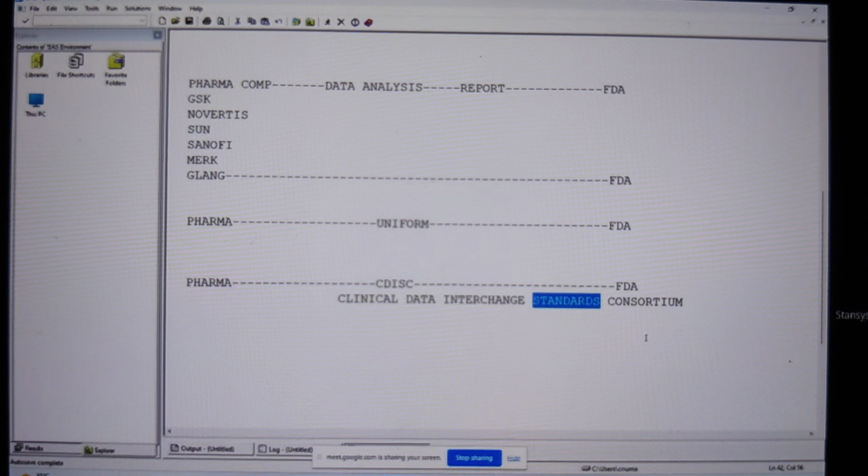Understand this one? That means CDSCO works between which two organizations? CDSCO works between FDA and pharma companies. So that means if you have any regulation in the CDSCO, from where have they been adapting this one? They have been adapting this one from the FDA. The FDA is which country's body? USA. And now, in India, we have DCGI.